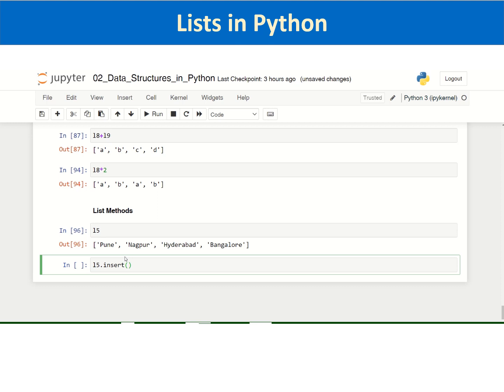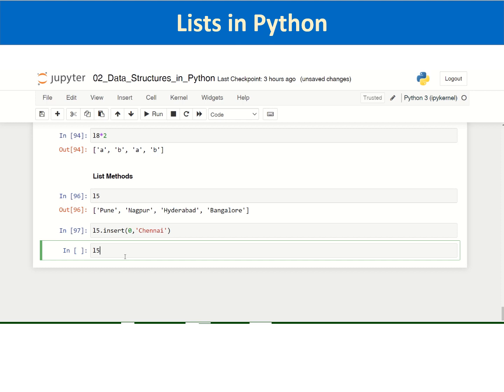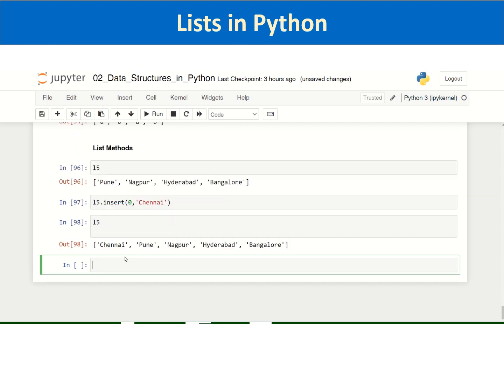So you want to insert at index 0 a new city, say Chennai, and let us execute it and let us print L5. So you can see that at index 0, the new element Chennai has been inserted, and the remaining elements have been shifted to the right. So using this method you can insert any element at any location, and it is altering the list in its place.